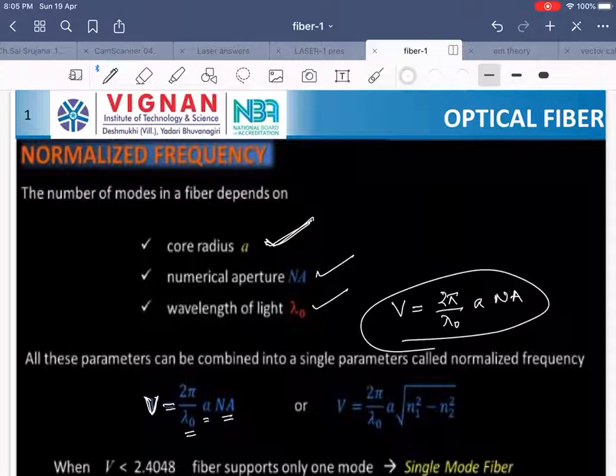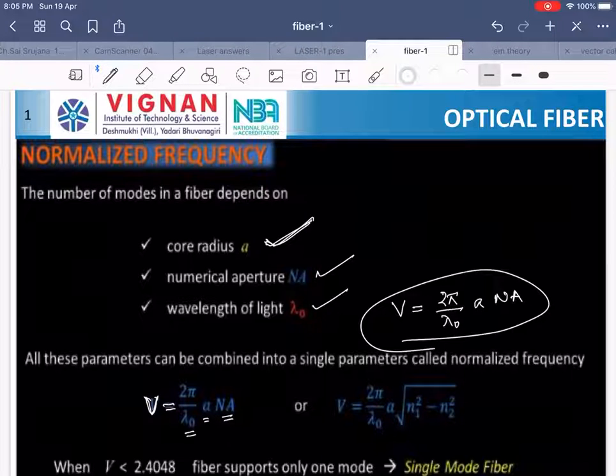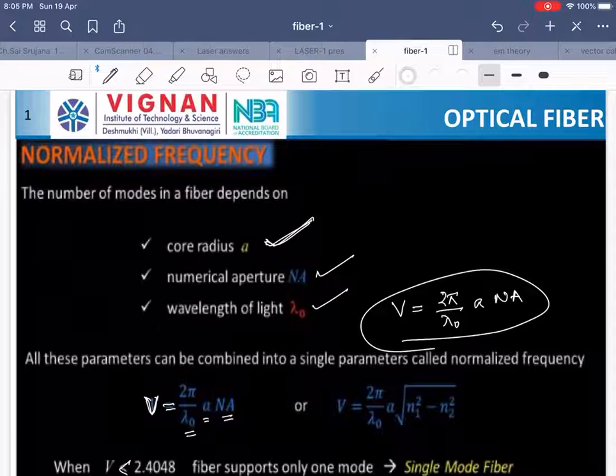Suppose the normalized frequency value for a particular numerical aperture, radius of core, and wavelength is less than 2.4048, then the fiber supports only one mode. Such a fiber is called a single mode fiber. Suppose V is more than this value, then multiple modes propagate through the optical fiber.